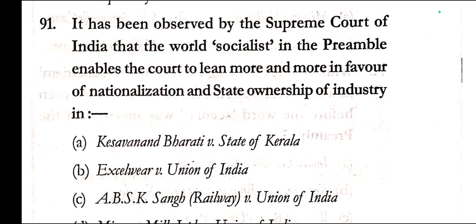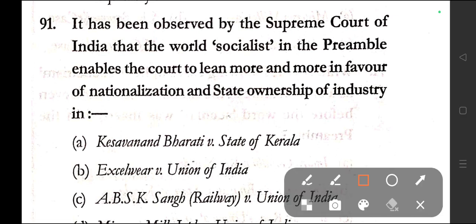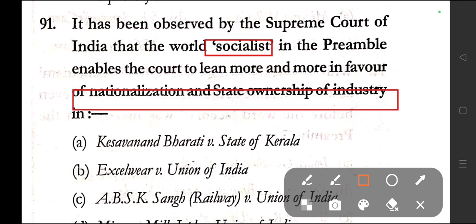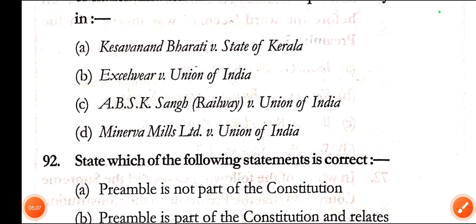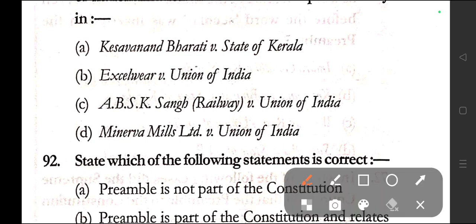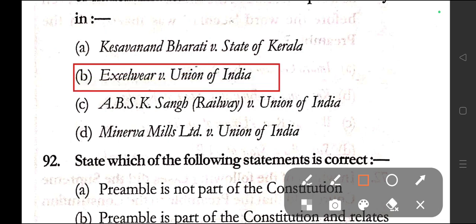Question number 91. It has been observed by the Supreme Court that the word socialist in the preamble enables the court to lean more in favor of nationalization and state ownership of industry. Options are Keshavananda Bharti case versus State of Kerala, Excel Wear versus Union of India, ABSK Sangh Railway versus Union of India, Minerva Mills Limited versus Union of India. Here in question number 91, the correct answer is option B, that is Excel Wear versus Union of India.